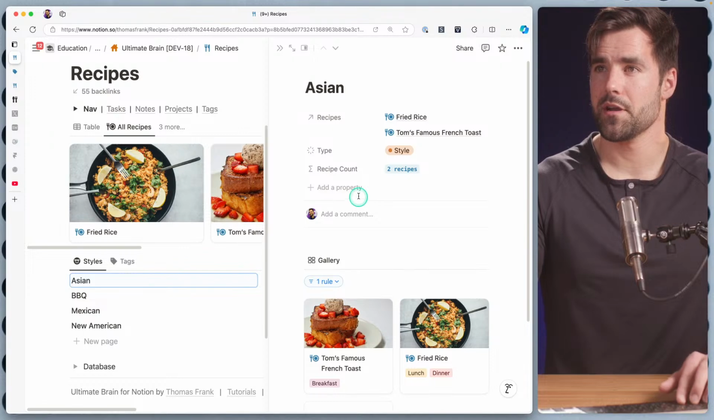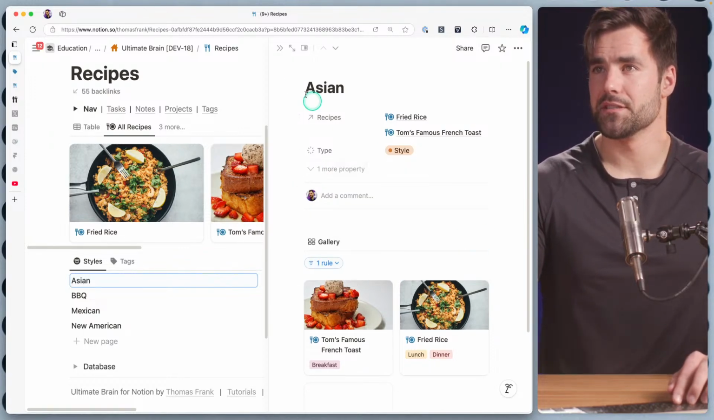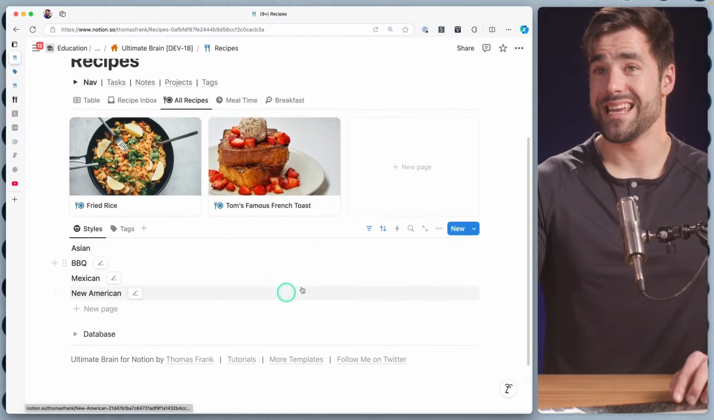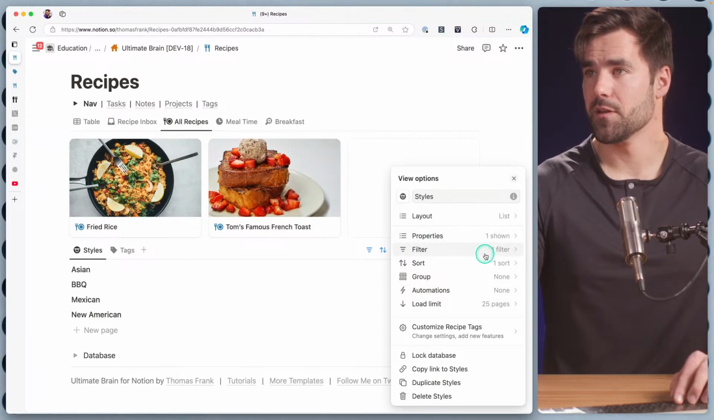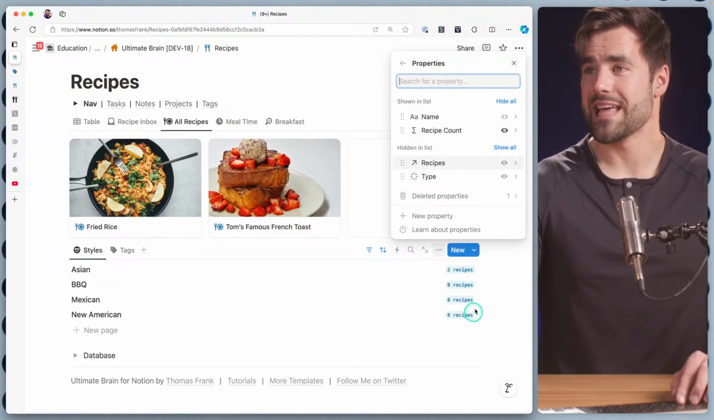Would that be useful to show here? I think I'm going to go ahead and hide it here. This is just my personal building style. Where I want to show it is here instead. So I'm going to go to my properties. I'm going to go ahead and show my recipe count. Not edit, show. Now we got that bad boy there.